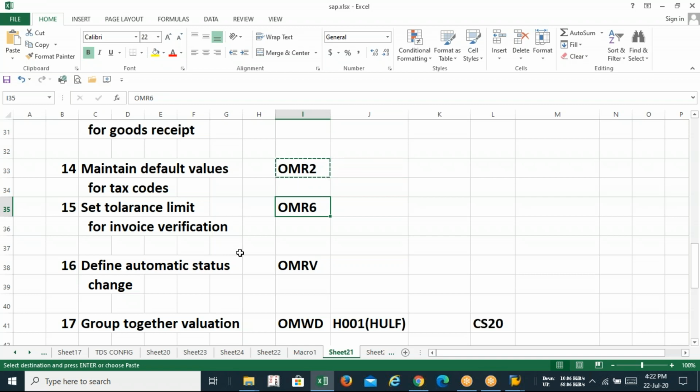OMR6 is for the invoice verification. First the PO is placed, after getting the PO number we receive the goods by using the T code MIGO, and finally, when we receive the invoice, the T code will be MIRO. So OMR6 is basically for MIRO, meaning invoice verification.